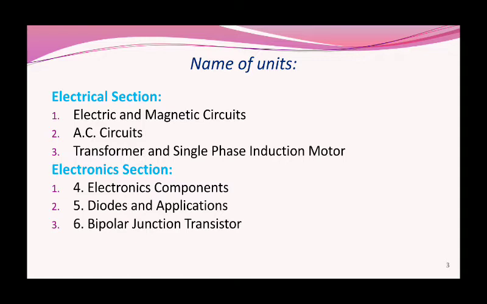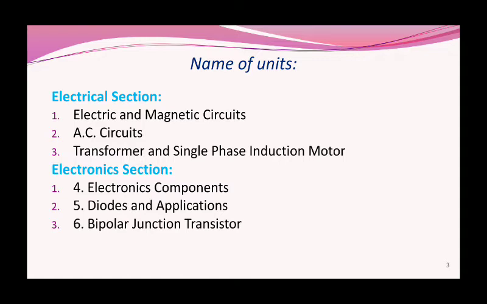Basically there are two sections. One is the basic electrical engineering section and the other is the basic electronics engineering section. In the first section there are three chapters: first, electric and magnetic circuits; second, AC circuits; third, transformer and single phase induction motor.